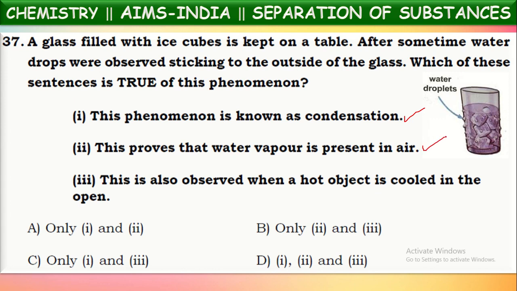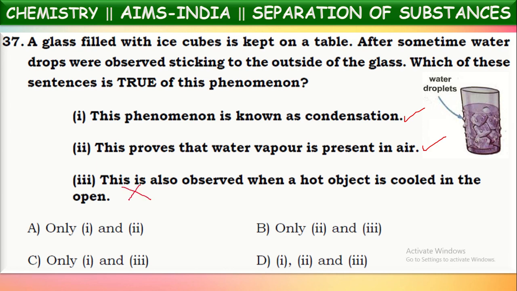Okay. Next, third statement. This is also observed when a hot object is cooled. No, we cannot observe this. When a hot object is cooled, condensation may not happen there. Only with cool objects does condensation happen. When a gaseous substance touches a cool object, immediately that vapor will be condensed. So this may not happen always.